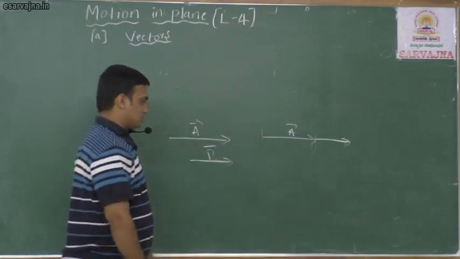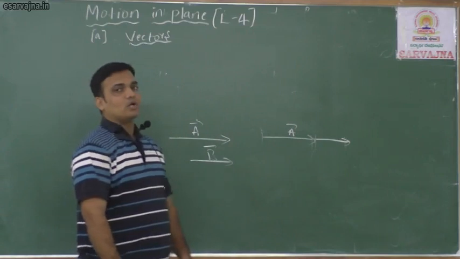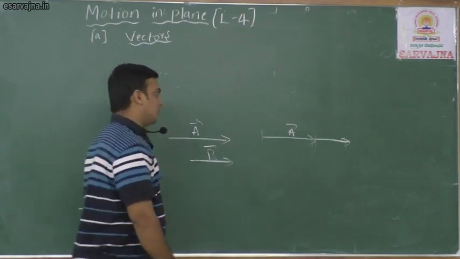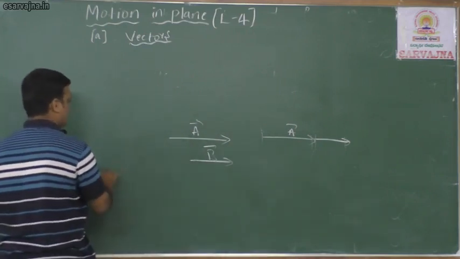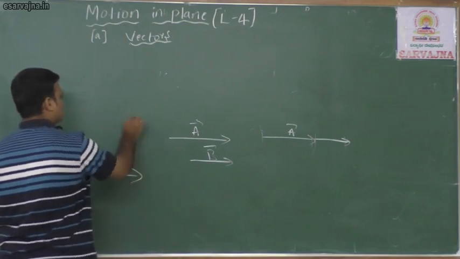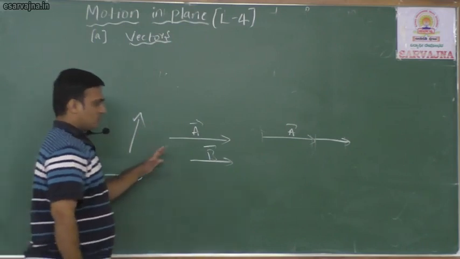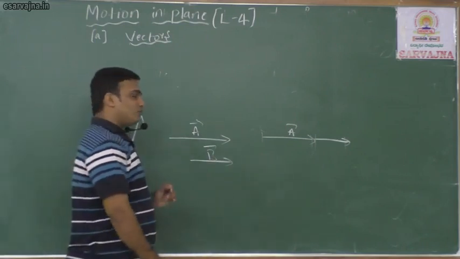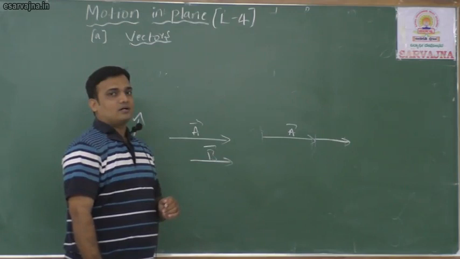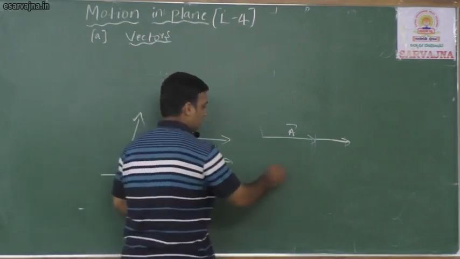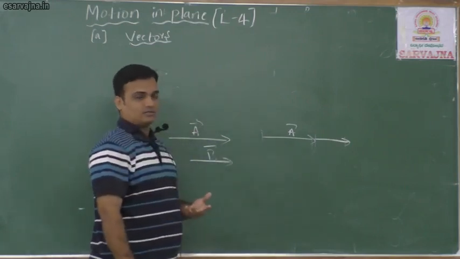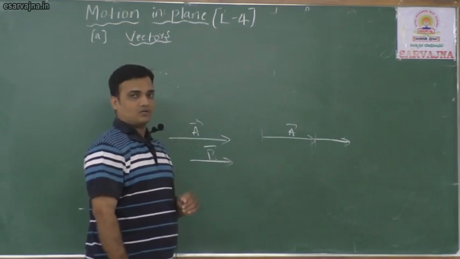Suppose I tell you two vectors are in different directions like this. This is one vector, this is another vector. We'll take one more example: if you want to add vectors in a right angle triangle, two vectors are perpendicular to each other.